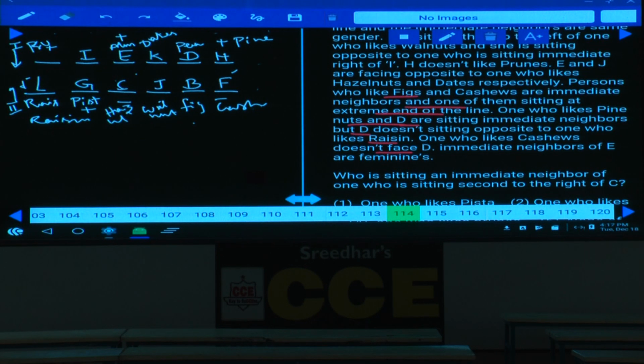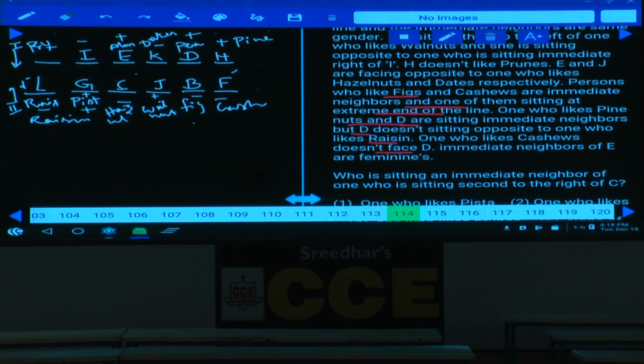Now C is here, and immediate neighbors of E are females. That means I and K are females. As I and K are females, these persons G and J are males, because no two males and females are opposite to each other. Clear now? I and K are females, so in the row facing south there are only two females and the remaining persons are males. In this row there are only two males and the remaining persons are females.